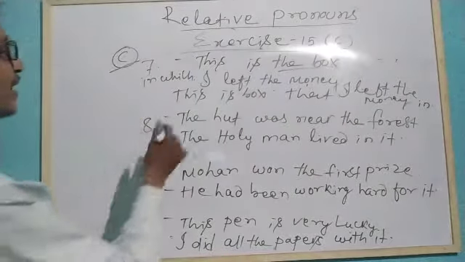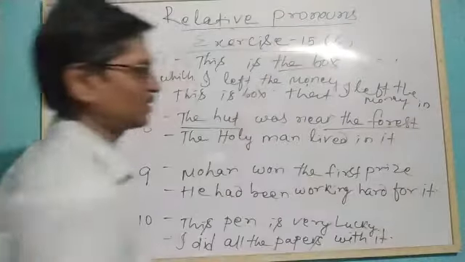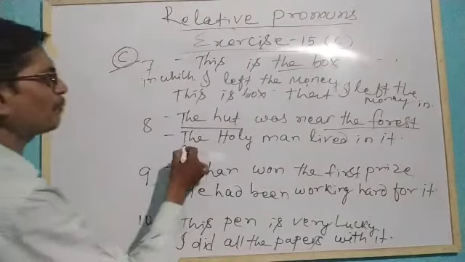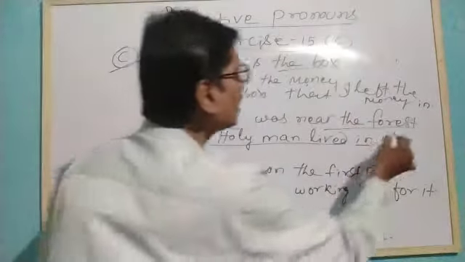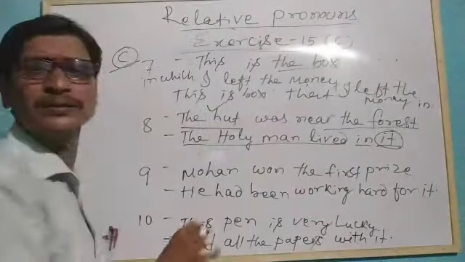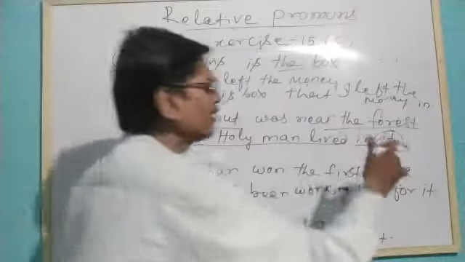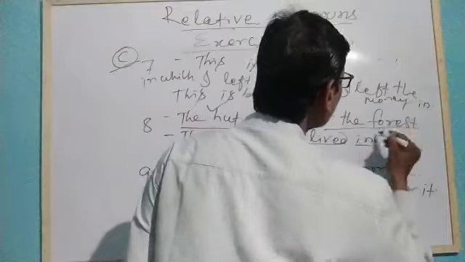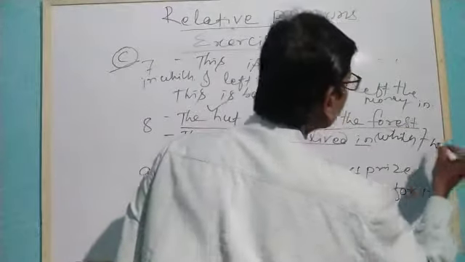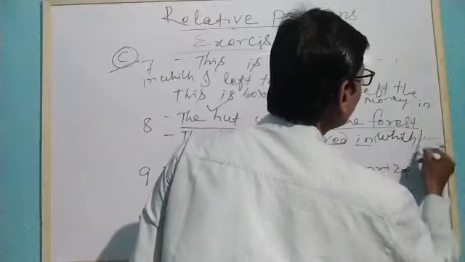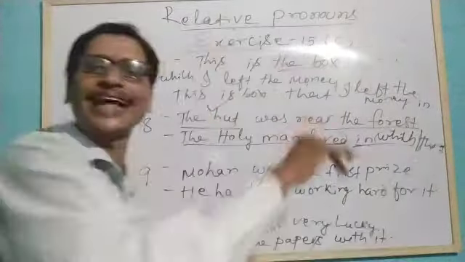So similarly, let's say the hut was near the forest. The holy man lived in it. It means what? It means the hut used as an object. So here in place of it, we can use which or we can use that. We can use in which or that.